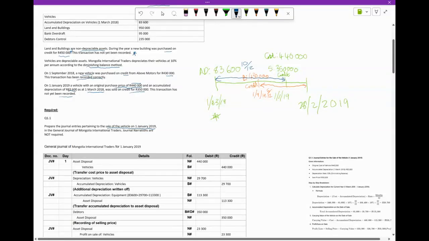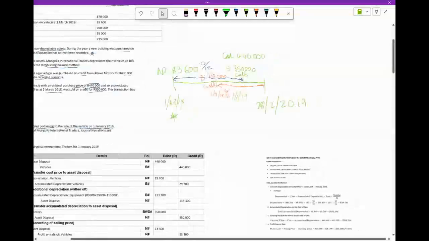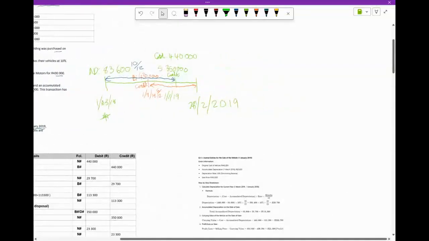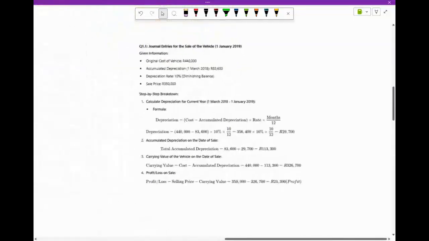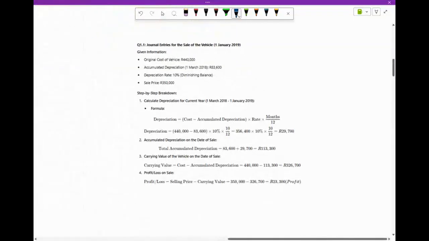And remember, what they want from us is to record the disposal. Remember, the question says, prepare the journal entries pertaining to the sale of the vehicle on 1 January. Okay, so the next thing that you need to do is, we're basically recording the disposal, isn't it? Next thing you want to do is to do your calculations in terms of depreciation. Okay, and that we have already done here. So again here, just writing down the key information, you'll see the cost price, see the accumulated depreciation. We know it's 10% on diminishing balance method for all our vehicles. And then obviously the selling price was 350.